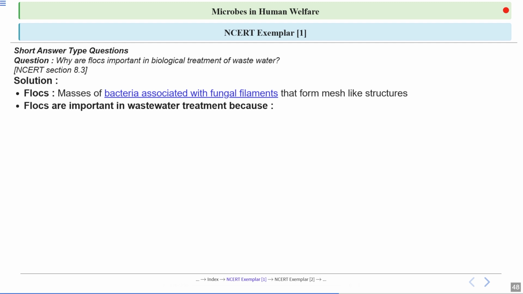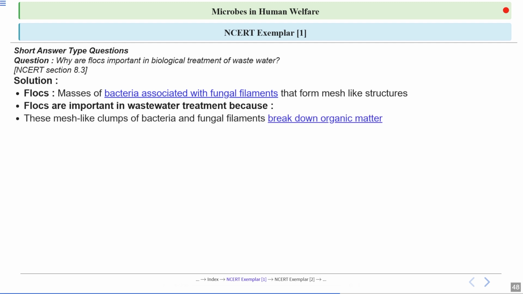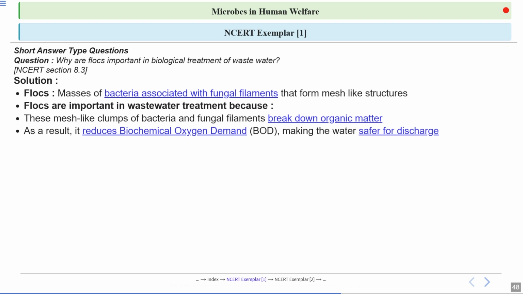Now, frogs are important in wastewater treatment because, first of all, these mesh-like clumps of bacteria and fungal filaments break down organic matter in the wastewater. You can think of them as a cleaning crew, each microbe playing a role in digesting and removing waste. As frogs break down organic matter, they help reduce the biochemical oxygen demand, or BOD, of water.